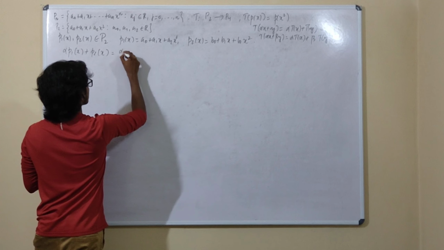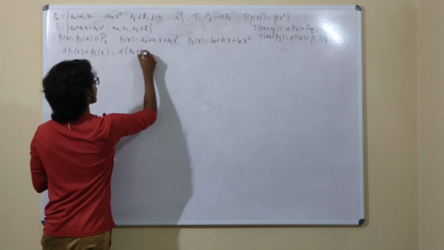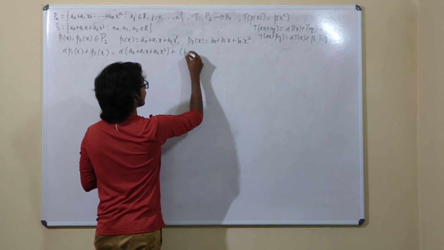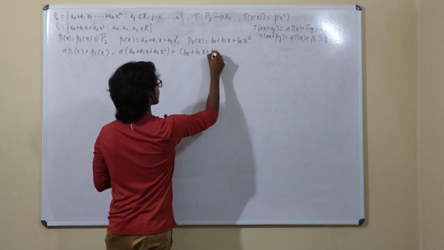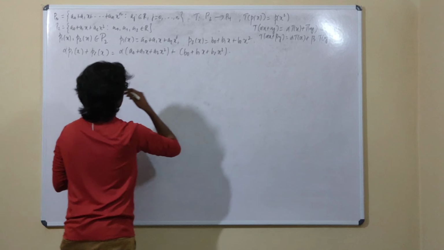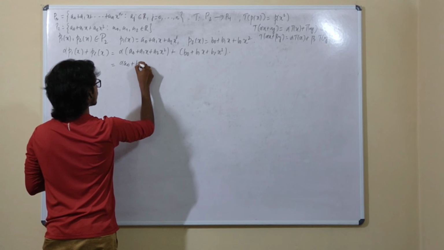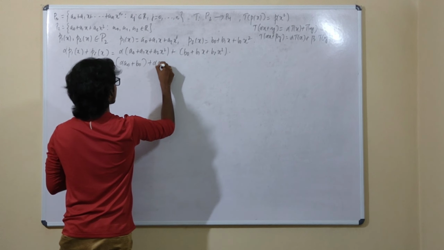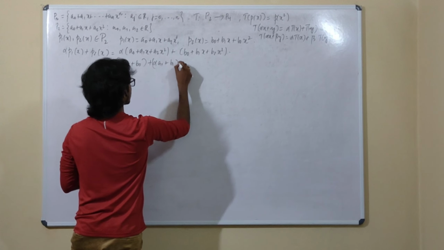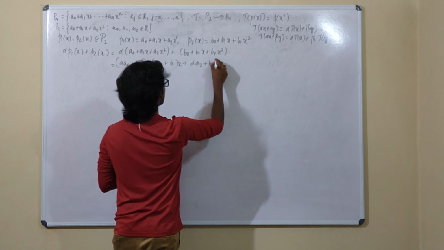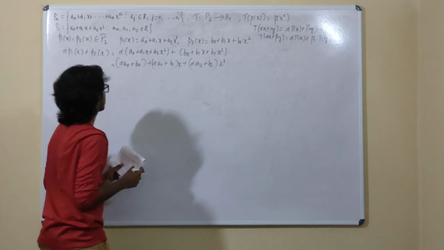Alpha times of a0 + a1x + a2x square plus b0 + b1x + b2x square. So if I just multiply everything inside, this is what I am going to have, plus alpha times of a2 plus b2 multiplied with x square.